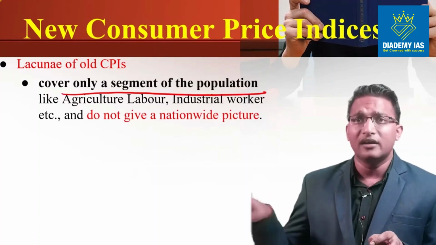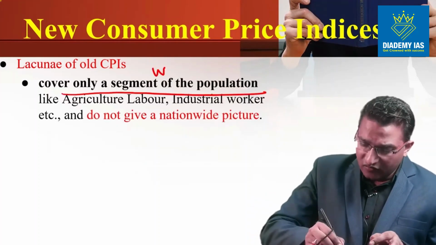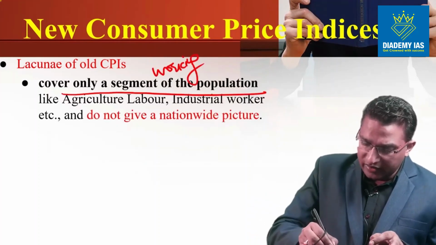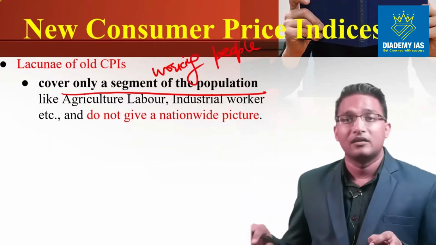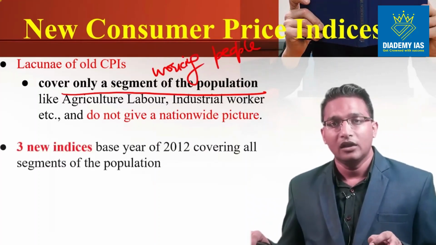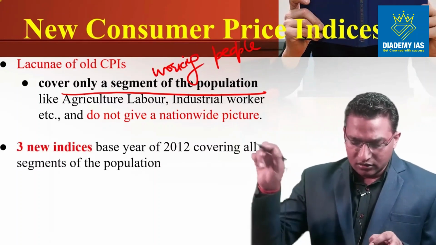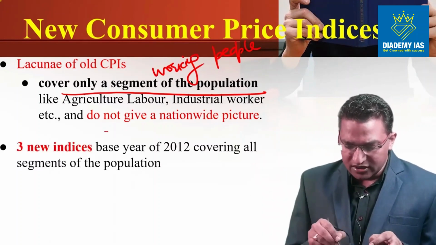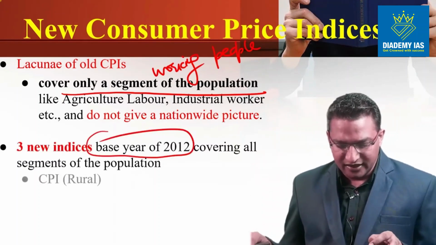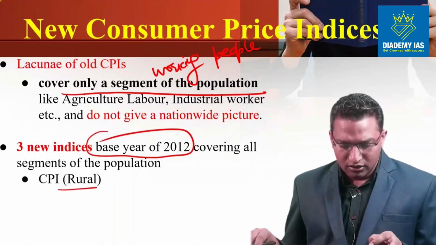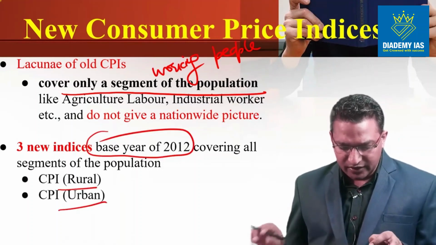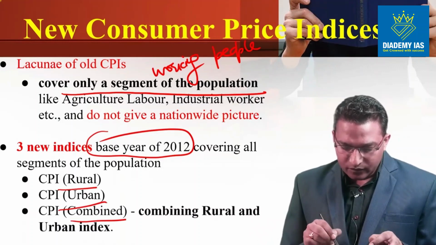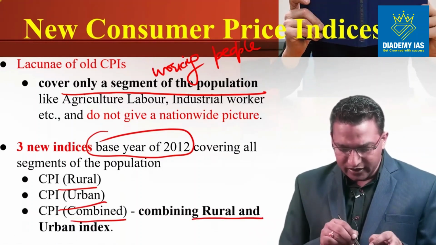They were covering only a certain segment of people, that is working people. They were not including non-working people. So 3 new indices were introduced with the base year of 2012, and they include CPI rural, CPI urban and CPI combined. The combined one will combine rural and urban indices.